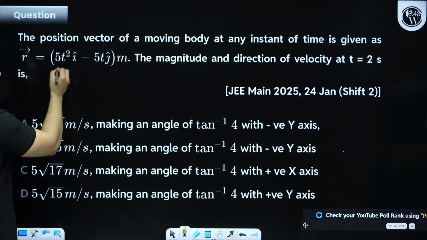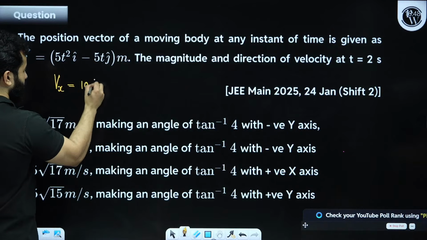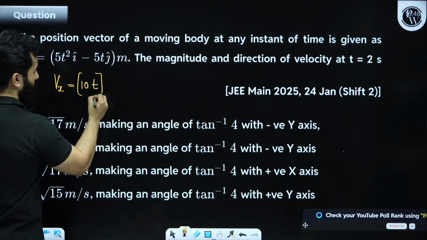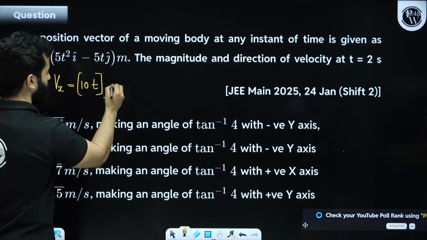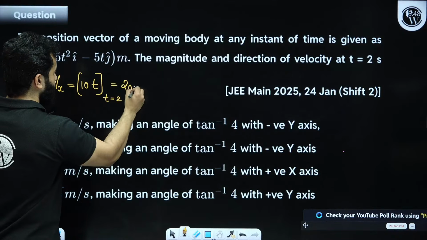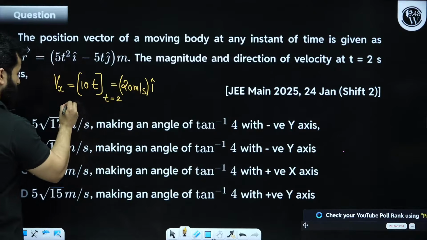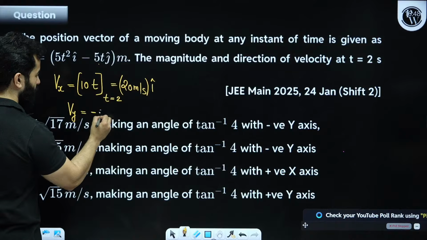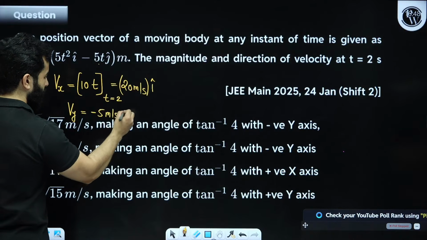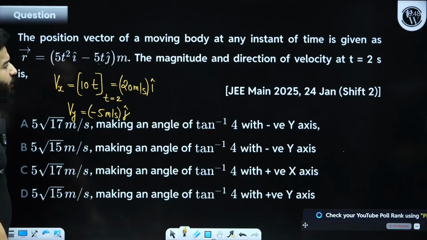This is r. This is I cap. That means Vx will be 10t and they are talking about at 2 second. So this will become 20 meter per second I cap. Vy will be minus 5 meter per second J cap, right? It is independent of time.